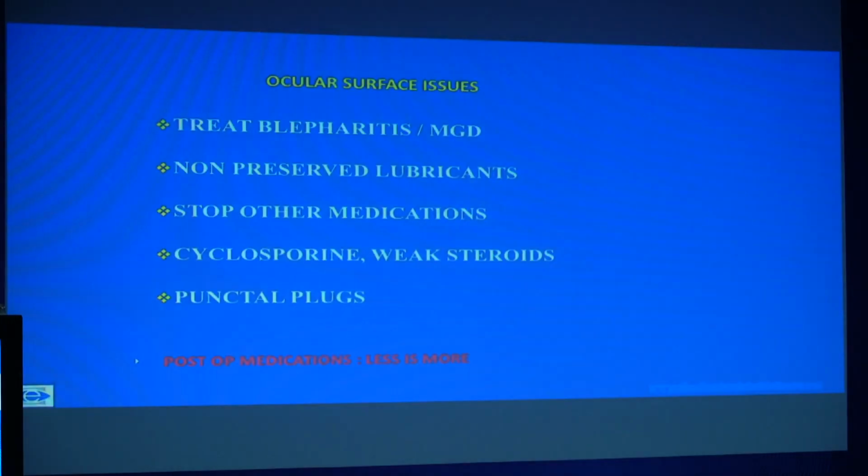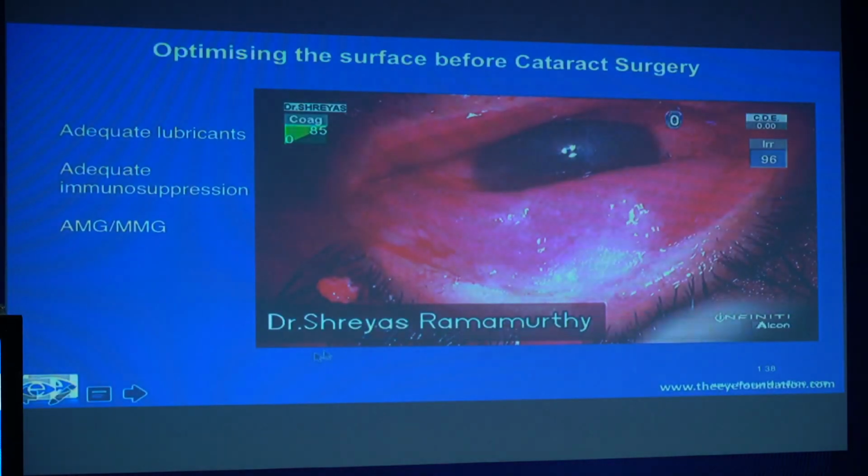So it's important that we take care of these issues, treat any blepharitis, meibomian gland disease, and give them lubricants. If necessary, a short period of soft steroids or cyclosporine would also be helpful, especially steroids, in restoring the ocular health. And subsequently, even in the post-operative period, it's important that we don't bombard them with too many medications. Use a short course of steroids, maybe even withhold NSAID drops and give them lubricants. This will ensure that you have a less than stormy perioperative course.